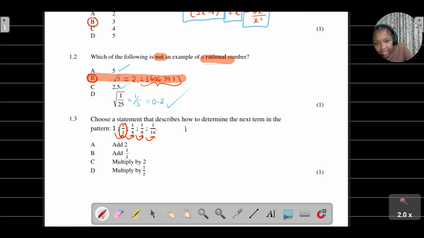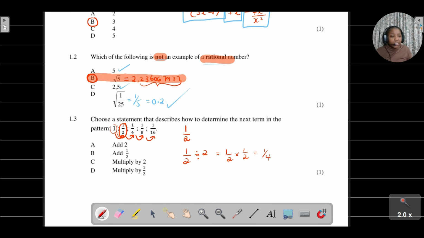So let's see. If I take the first term, 1, and divide by 2, I get the second term. And I take the second term, a half, and I divide by 2. What am I going to get? Remember, if you're dividing by a number, that's the same as multiplying by its reciprocal. So it's multiplying by 1 over 2, which is equal to 1 over 4. So it's the same as just saying each time.